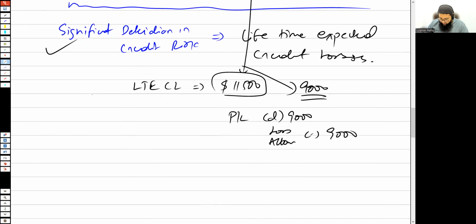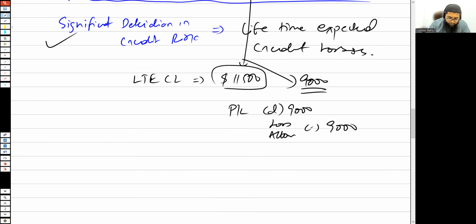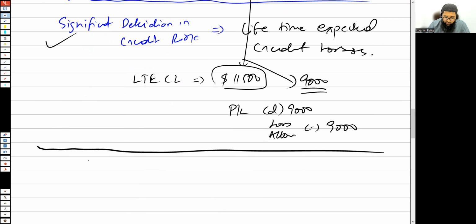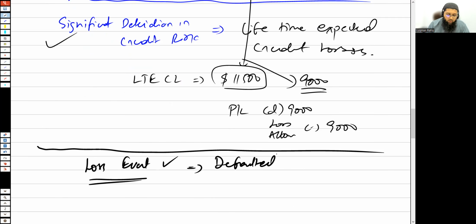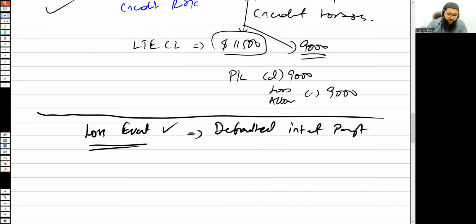Now, the last thing: at times a loss event actually does happen. Loss event does happen means maybe you have defaulted on a loan, maybe you've defaulted on the interest payment, or maybe you have declared to some other creditor that you are not going to be making the payments. In that case, that's an indication of impairment.